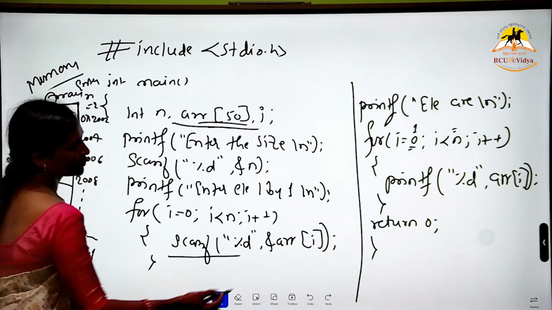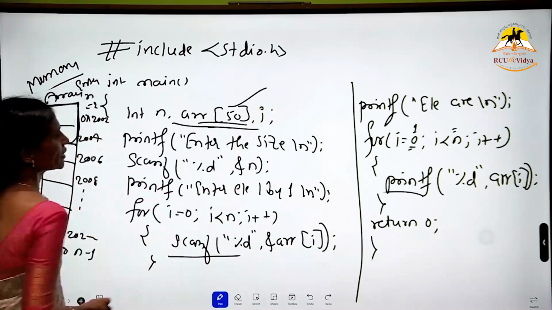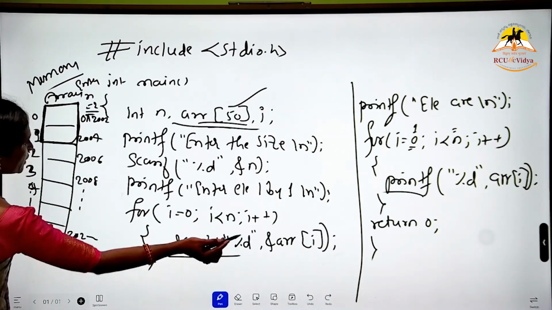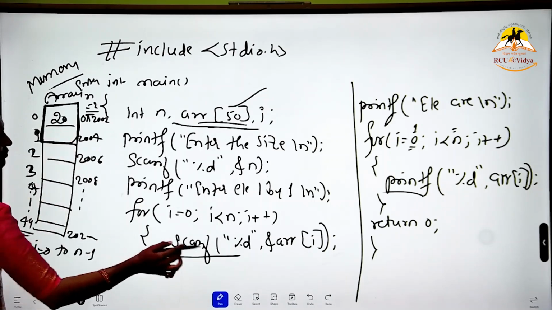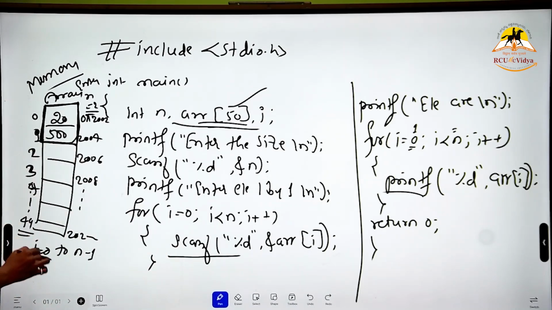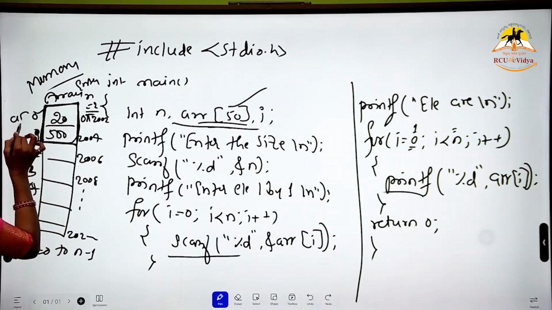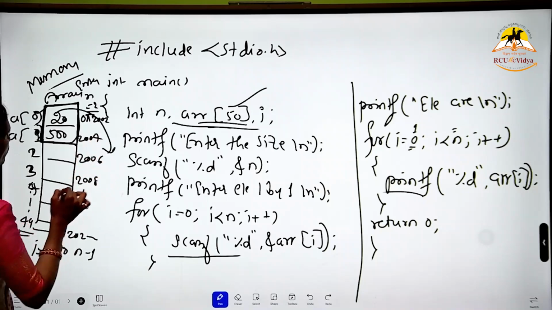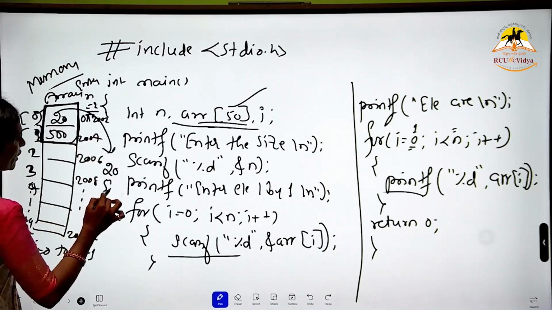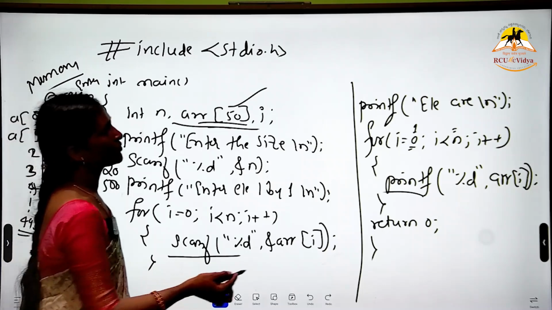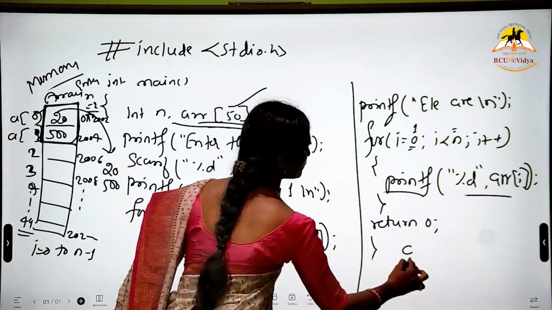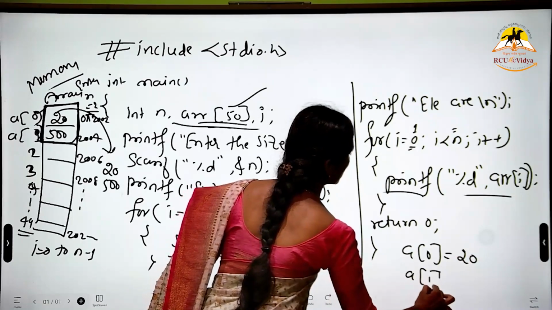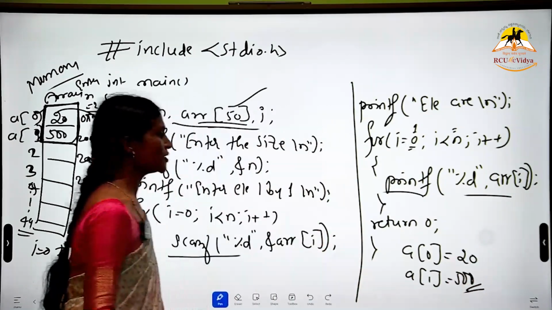Here we are reading the elements, traversing them, and we have created the array. Initialization and all things come here. With n equal to 2, the first element I read is stored in a of 0. Then I read one more element, that is 500, which is stored in a of 1. Later, when displaying, a of 0 is 20 and a of 1 is 500. You can also format the output so that it displays as a of 0 is equal to 20 and a of 1 is equal to 500.